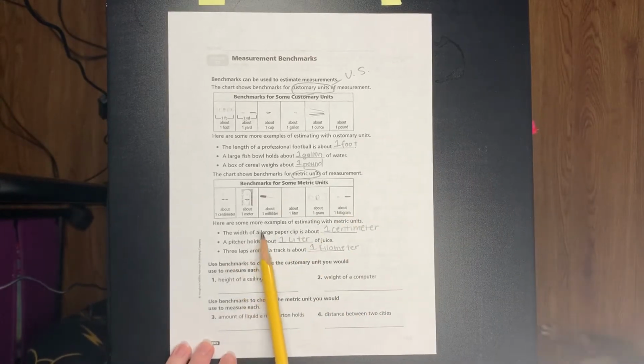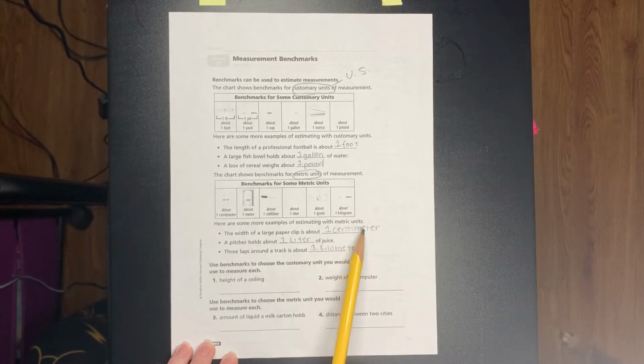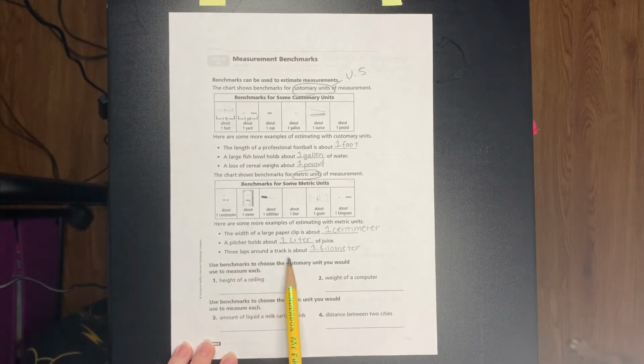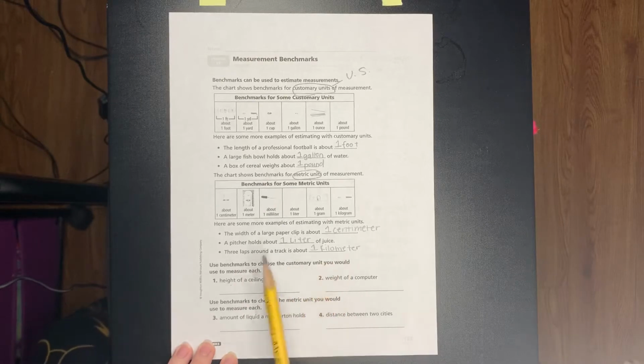Here are some examples of estimating with metric units. The width of a large paperclip is about 1 centimeter. A pitcher holds about 1 liter of juice. The three laps around a track is about 1 kilometer.